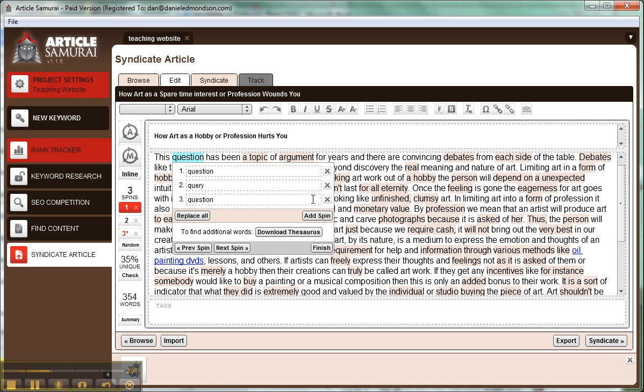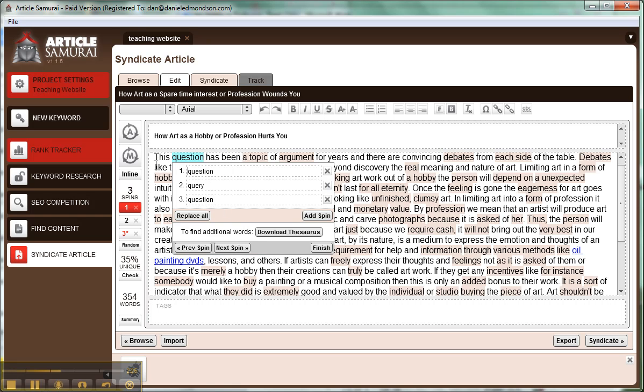And by doing this, you're going to have 3 spun articles that you're going to be able to submit for posting. So this will probably take the longest amount of time, but it's very important to make sure that each and every one of these spun words makes sense. So you're going to do what I just did, go through each one and make sure they all work.